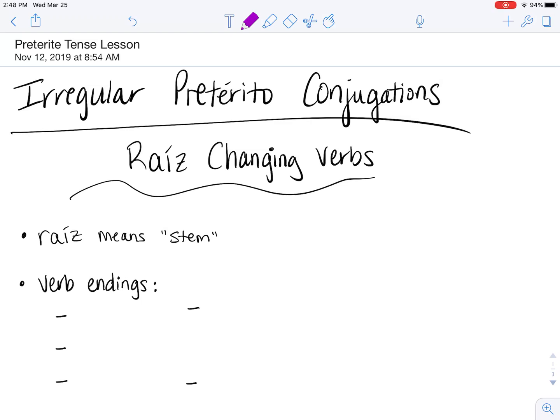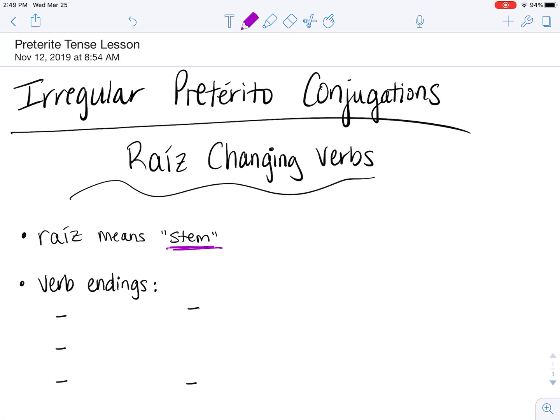Hola clase. Today's irregular pretérito conjugation lesson is on types of verbs that we're going to call raíz changing verbs. Now, raíz means stem. So really these are stem changing verbs. What do I mean by a stem?